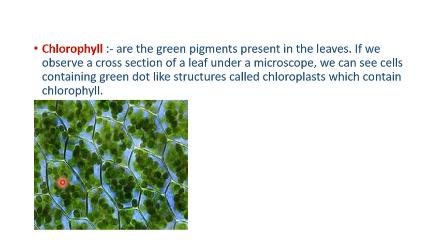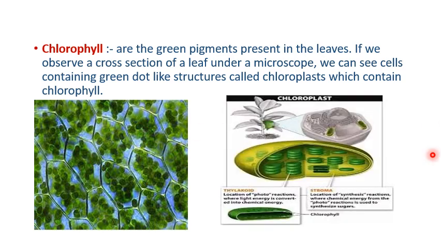You can see here. Can you see here? So these are called chloroplasts, which mainly contain chlorophyll. Got it? So these are chloroplasts. This is the picture of chlorophyll as well as the chloroplast, and it is very essential for plants to obtain nutrition. Now let us move on to the next slide.